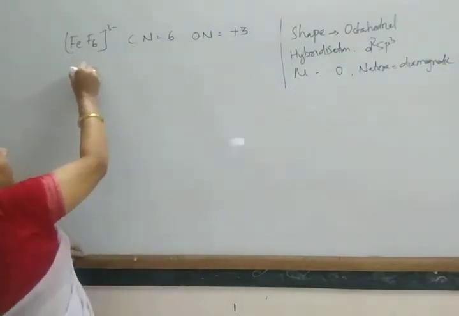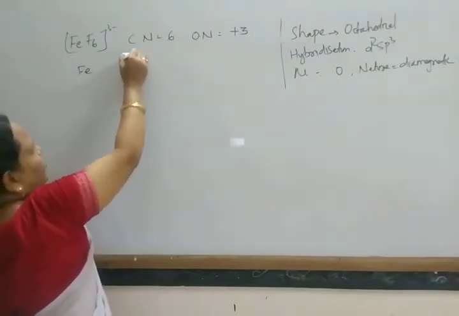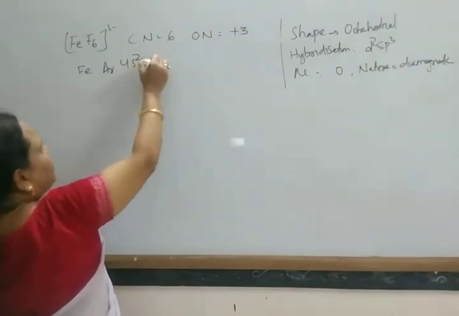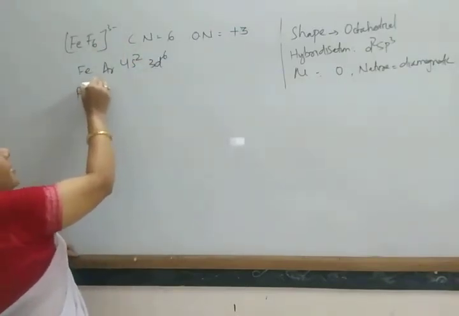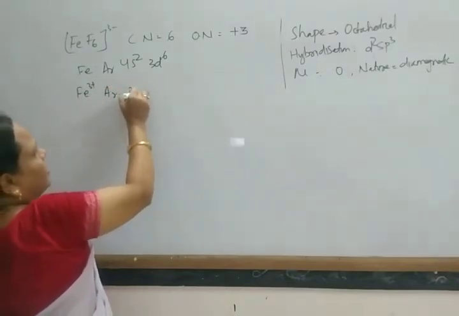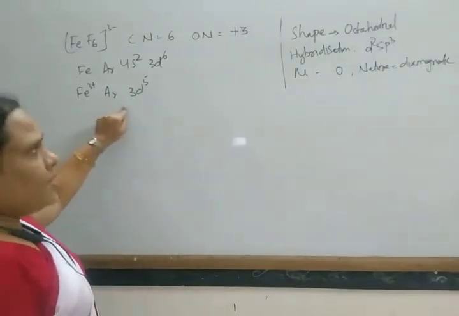Next, you know the electronic configuration of iron again, that is argon 4s2 3d6, and Fe3+ has the configuration argon, then 3d5. Okay, so this is the electronic configuration.